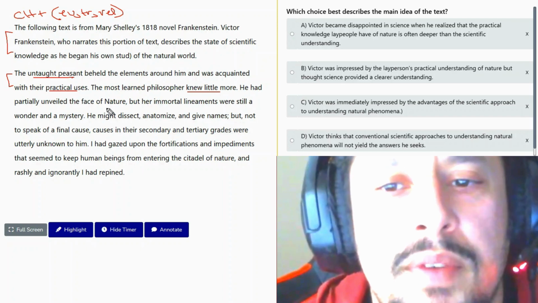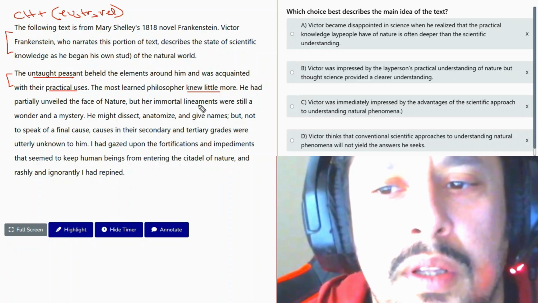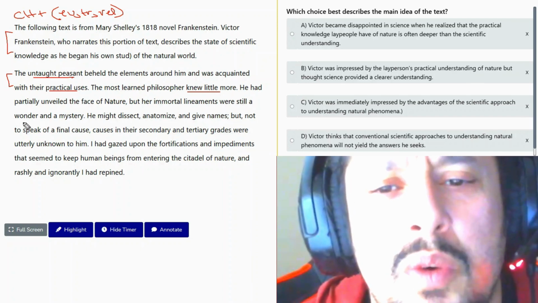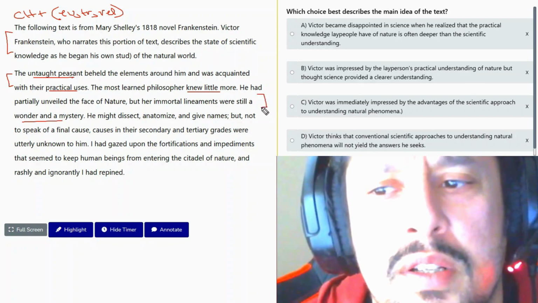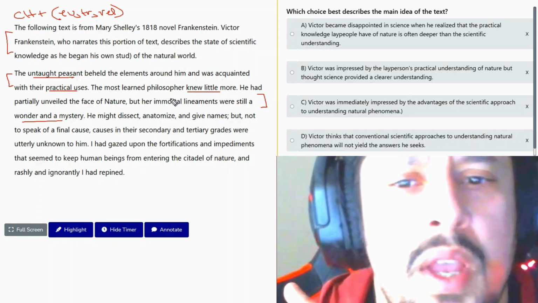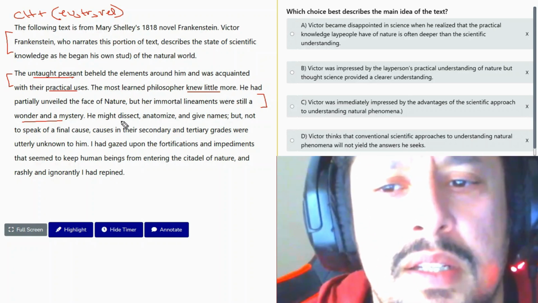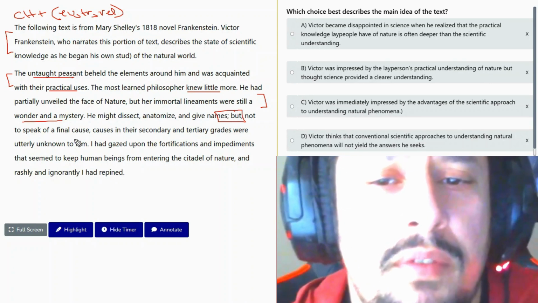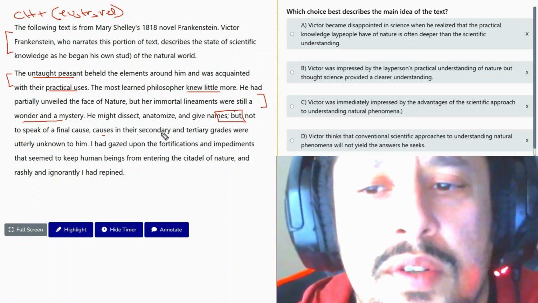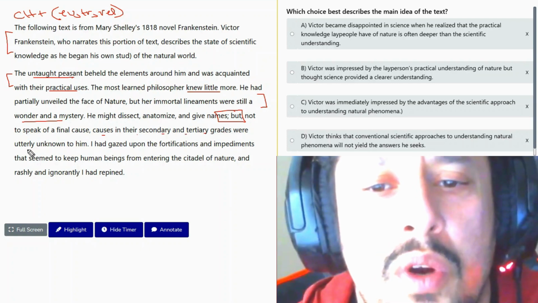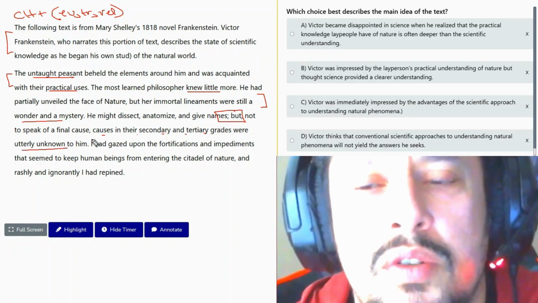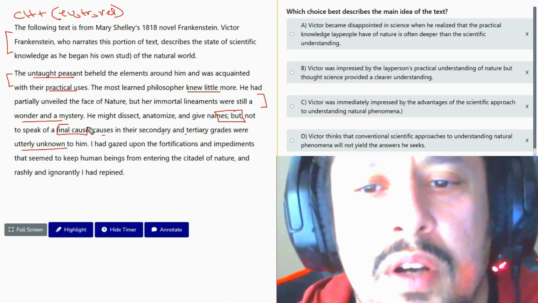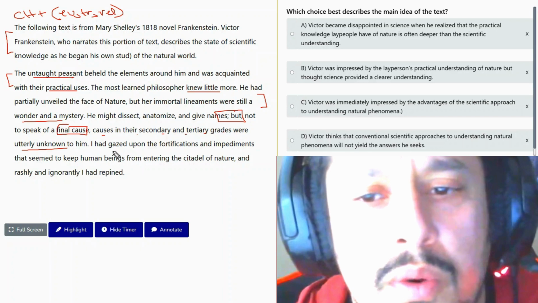He had partially unveiled the face of nature, but her immortal lineaments were still a wonder and a mystery. So even if the philosopher tried to study her, it's still a mystery. He might dissect, anatomize, and give names, but, not to speak of a final cause, causes in their secondary and tertiary grades were utterly unknown to him. Okay, so you might study it deeply, but a final cause would be basically unknown.